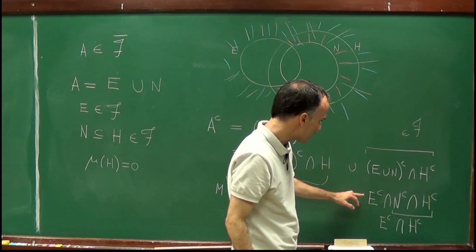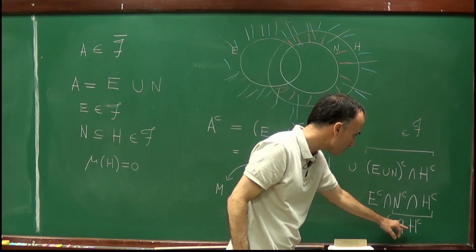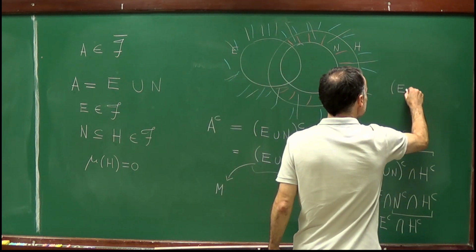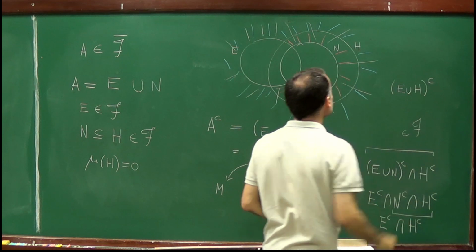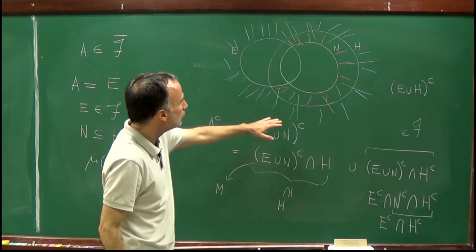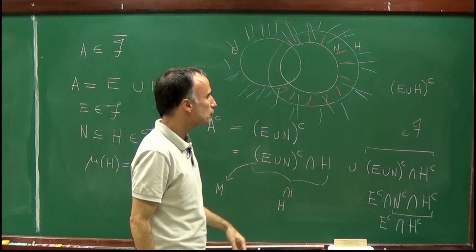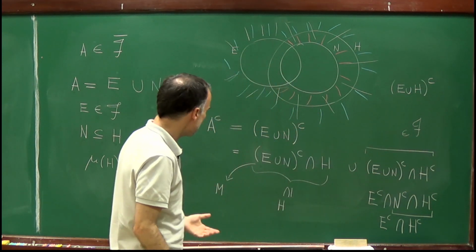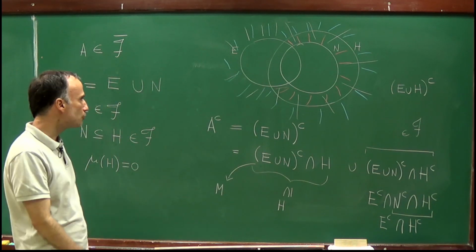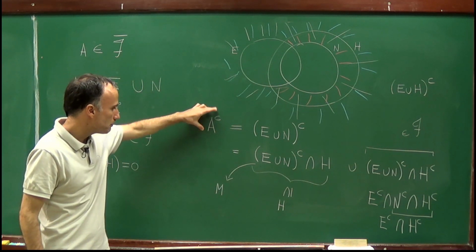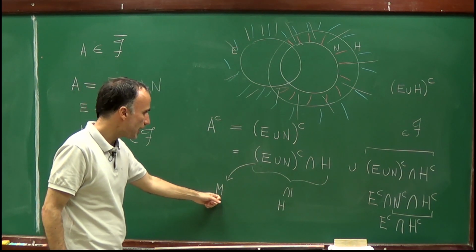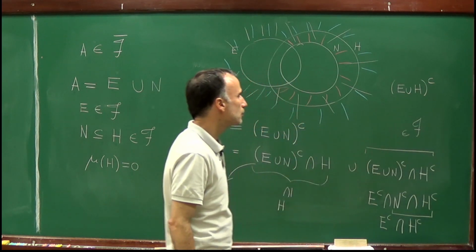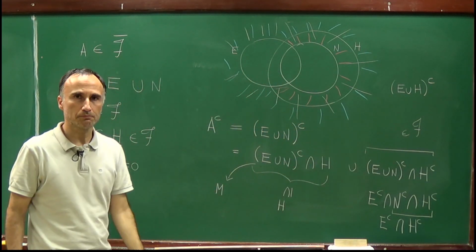So this set is actually equal to E complement intersection H complement, and we can rewrite this set as E union H complement, which is exactly the set in blue in this picture, which belongs to the sigma algebra because E and H belong to the sigma algebra. Therefore, let me repeat it, we conclude the proof because we wrote A complement as the union of a set M, which is negligible, and a set which belongs to the sigma algebra.